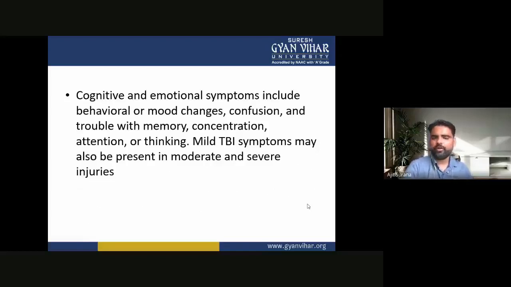So the cognitive and emotional symptoms include behavioral or mood changes, confusion and trouble with memory, concentration, attention or thinking. Mild TBI symptoms may also be present in moderate and severe injuries.